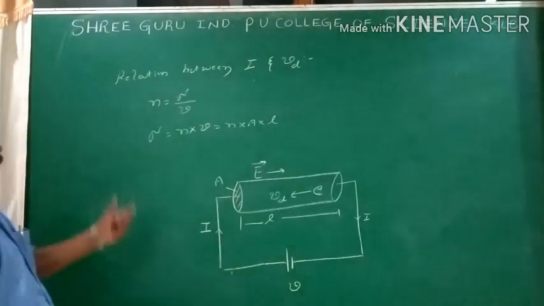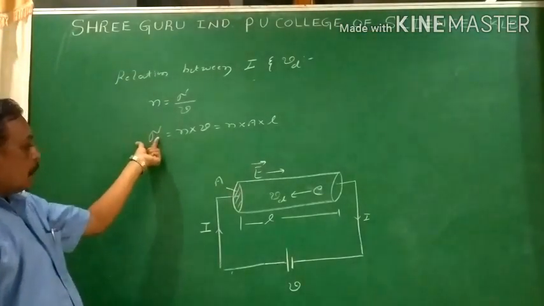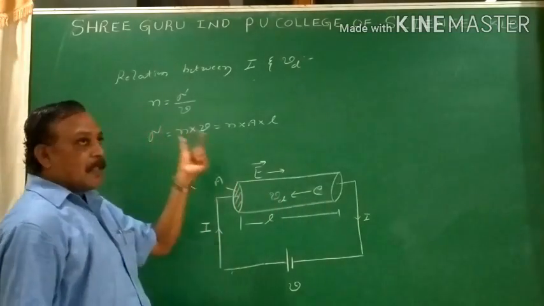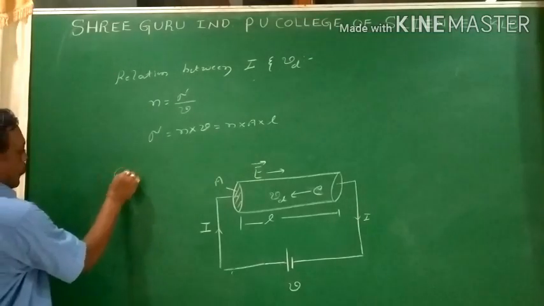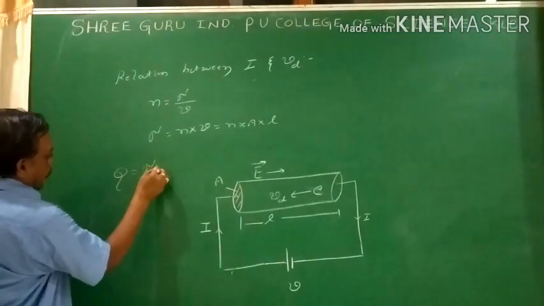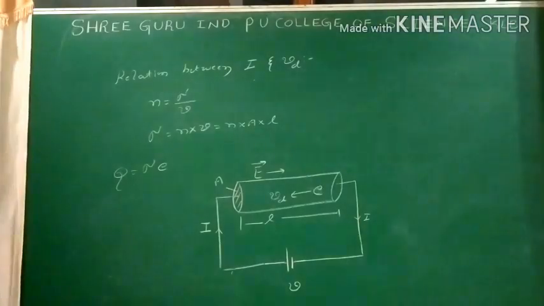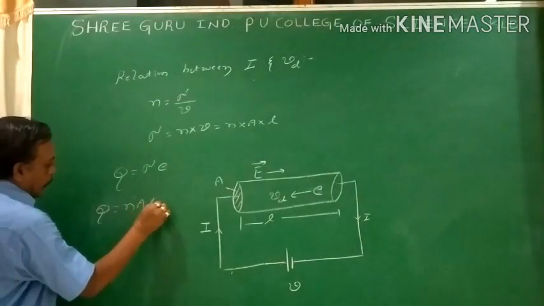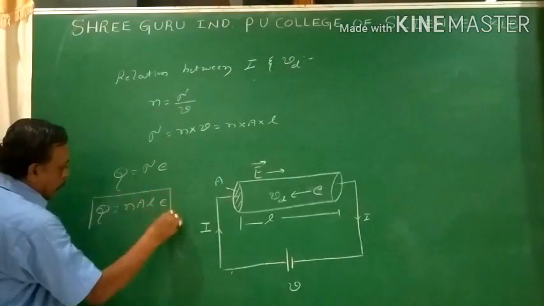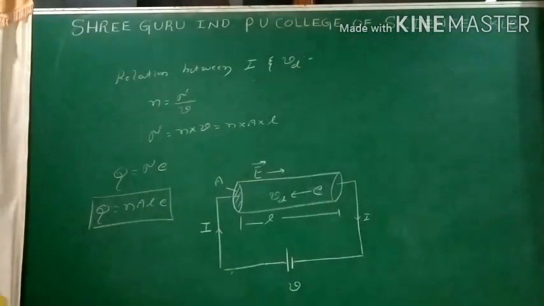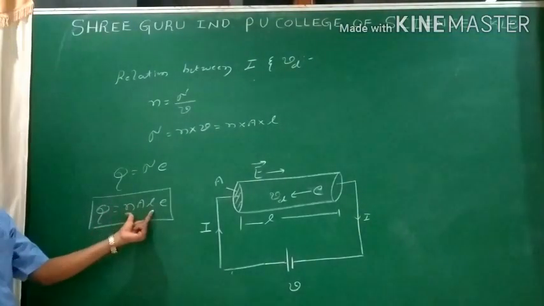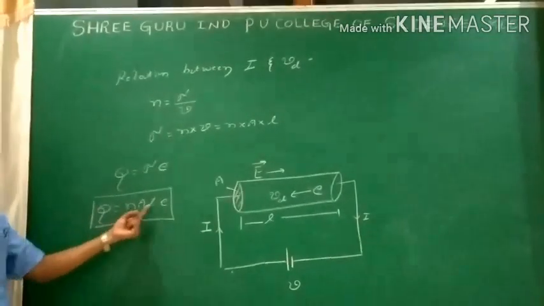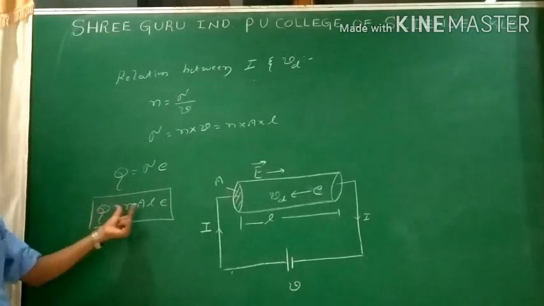So when these N number of electrons are covering the length L and crossing the cross-section area, every electron has a charge on it. Then the total charge Q, from the quantization of charge, equals N e. Then I substitute capital N equals small n A L, so Q equals n A L e. Especially for the Kannada medium students, as we regularly speak, 'nade', so we can remember the total charge Q equals n A L e.